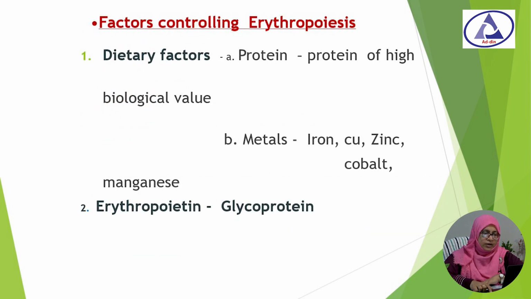Now we are going to discuss the factors controlling erythropoiesis. Firstly, the dietary factors: protein of high biological value, then metals, that is iron, copper, zinc, cobalt, magnesium, and erythropoietin, a hormone and glycoprotein.